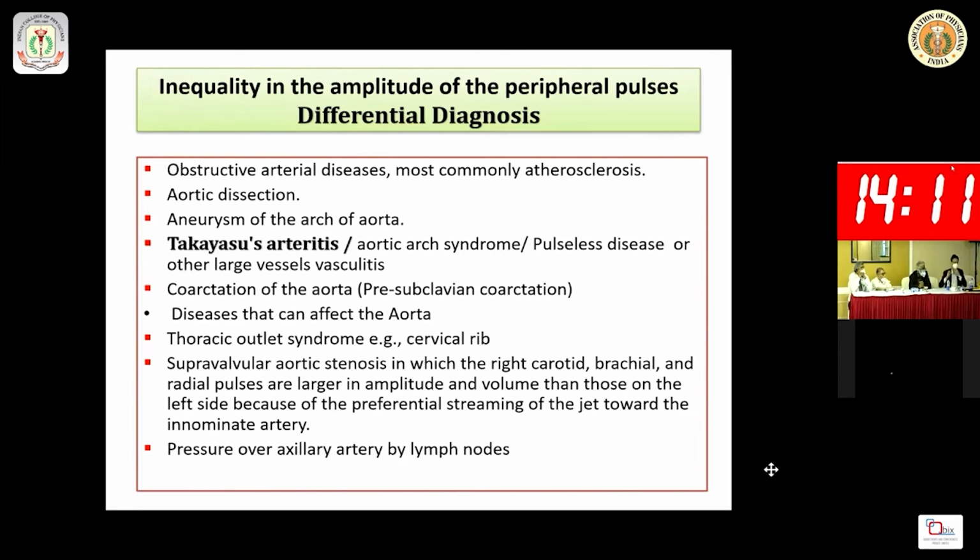In supravalvular aortic stenosis, the right carotid, brachial and radial pulses are larger in amplitude and volume than those of the left side, because of preferential shunting or streaming of the jet towards the innominate artery on the right side rather than the left. That may cause a weak left radial artery pulse. It may also be due to pressure over the axillary artery by a lymph node. So these are the causes of absent left-sided radial artery pulse or a very weak left radial artery pulse.